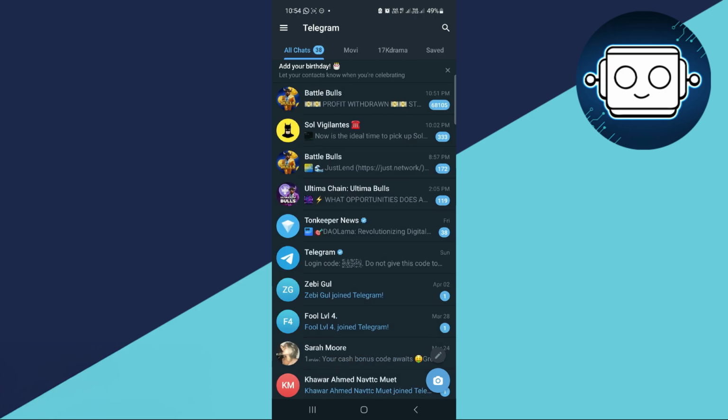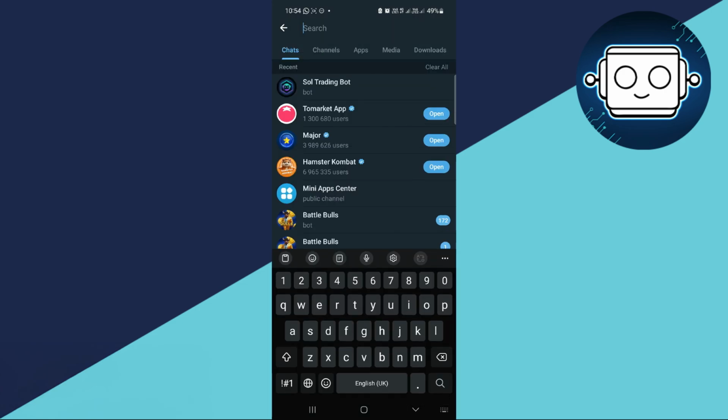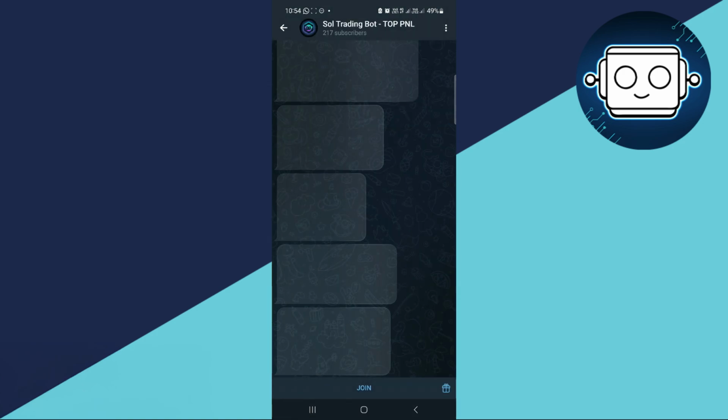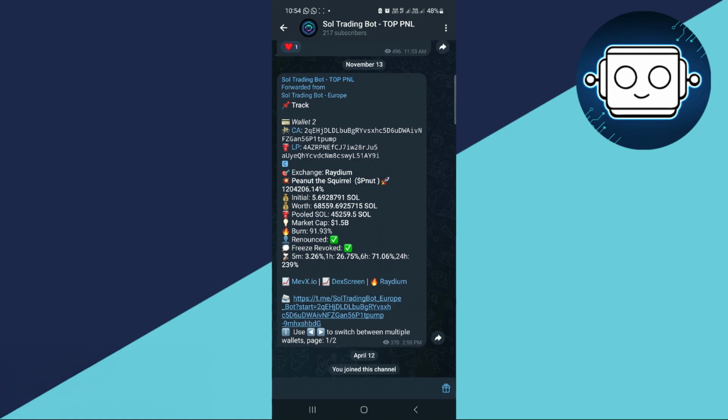No worries. There's a chance you can rejoin the party. Here's how. Open that handy search bar at the top of Telegram and type in the name of your lost channel. It should pop up in the search results. If it's still out there, just tap on the channel name and then the join button. Voila, you're back in the fold.